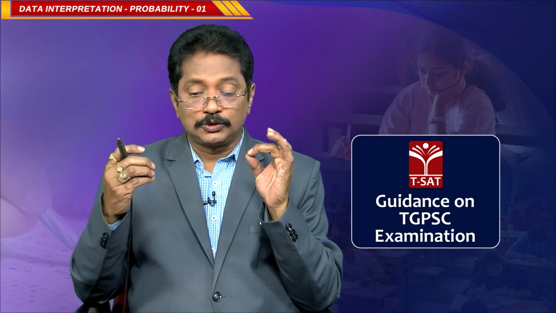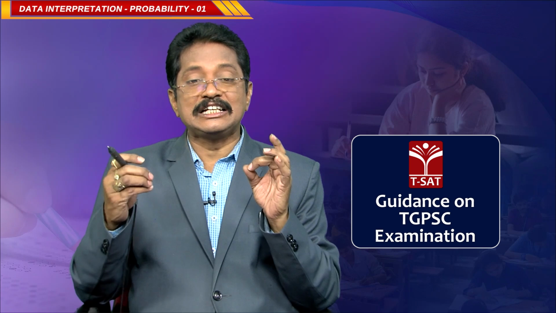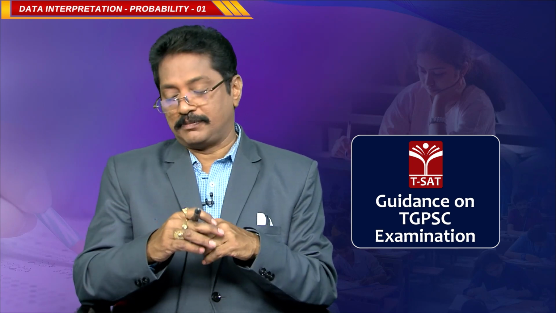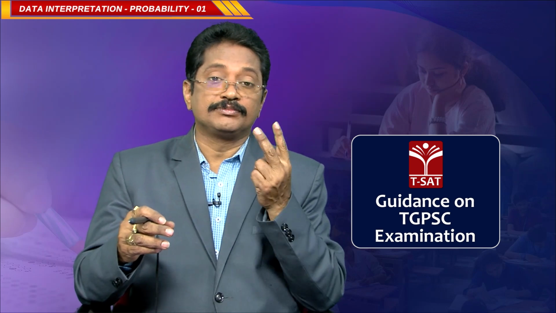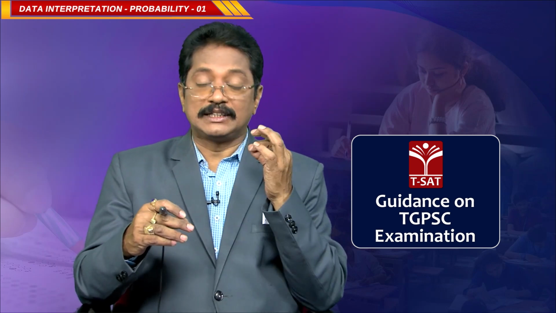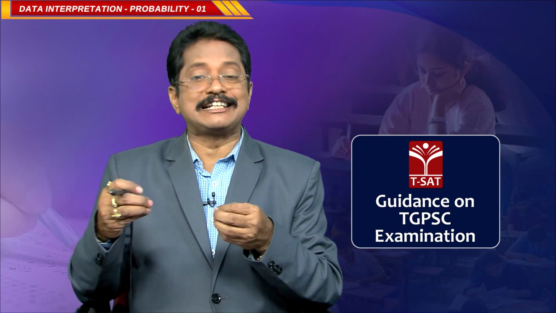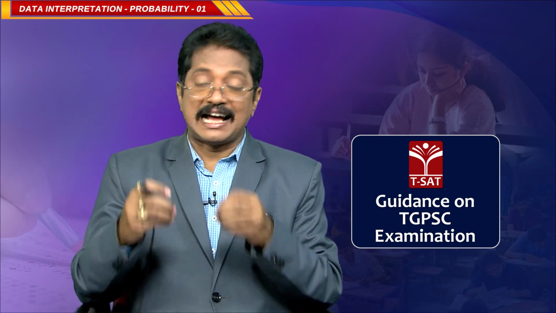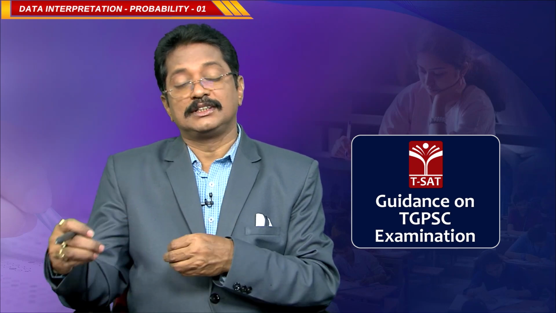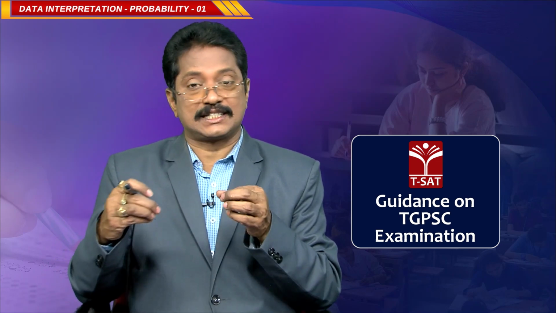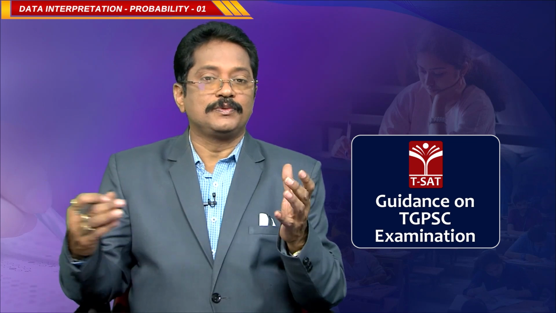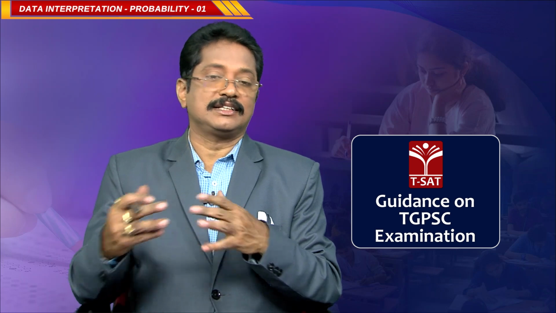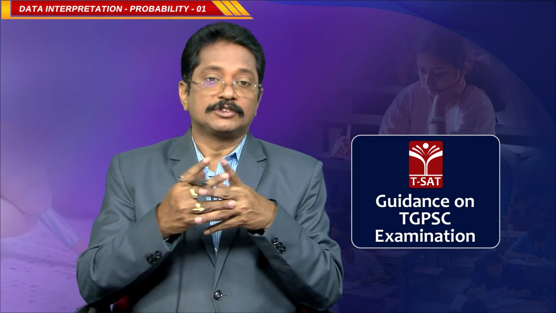The total outcomes when the die is thrown or rolled is 6, you have to remember this number. When a coin is tossed, the total outcomes is 2. When one card is selected from a deck of cards, the total number of outcomes is 52. When a dice is rolled, the number of total outcomes is 6. Okay. Now we will discuss different questions based on these cards and all the things.